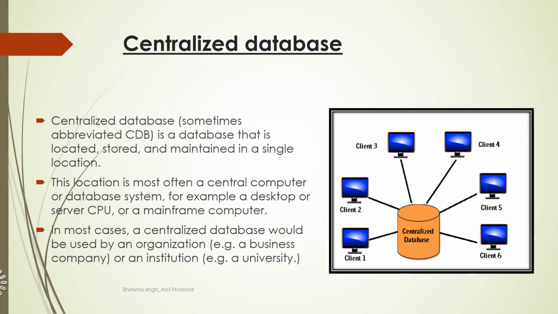So this centralized database is accessed by different users. In this diagram also you can see that there is one centralized database, and it is getting accessed by the client 1 machine, client 2 machine, client 3 machine. All these machines can have access to the information that is stored in the centralized database, and all these machines are connected via the communication network.